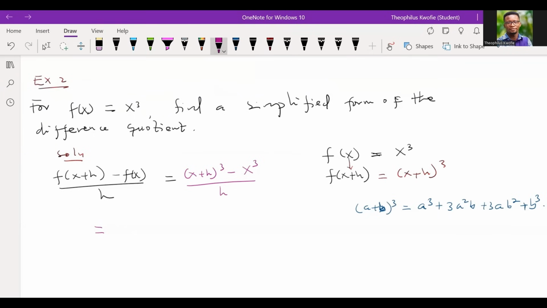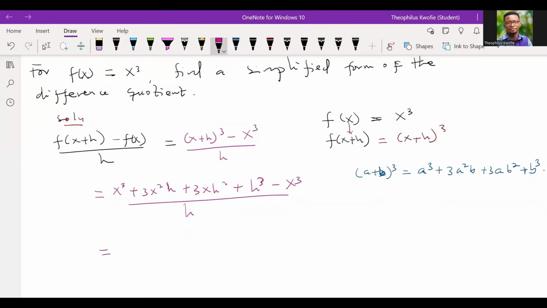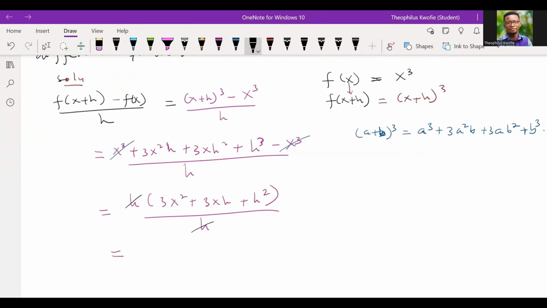So if I'm to expand (x + h) cubed, I'll just have to apply the same thing here. So I'm going to have x to the power 3, plus 3x squared h, plus 3xh squared, plus h cubed, minus x cubed, all divided by h. Over here, we can do some cancellations. The x cubed cancels the x cubed, then with further cancellation, we're going to have 3x squared plus 3xh plus h squared.